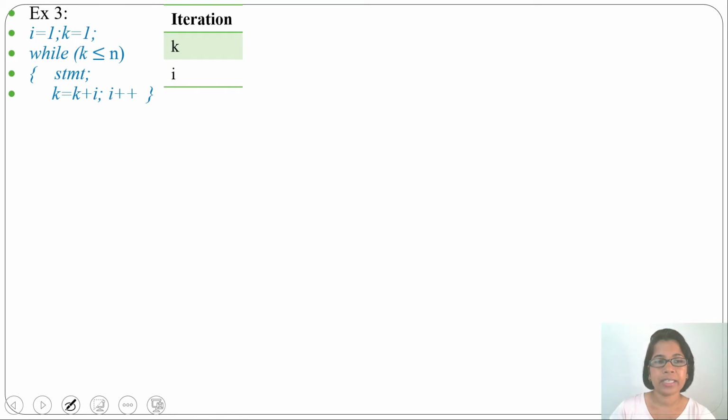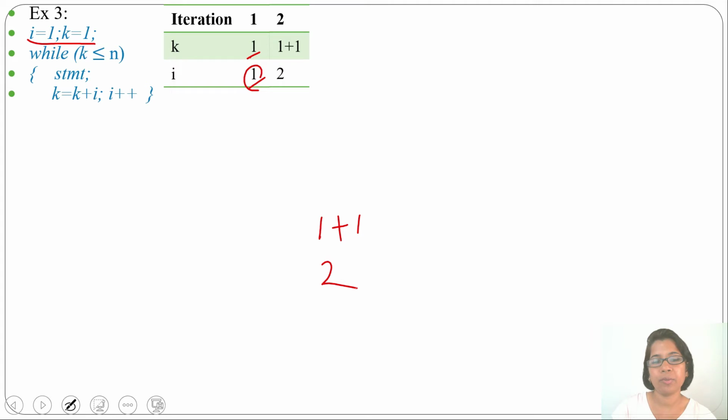For the first iteration, the k value is 1 and the i value is 1 due to initialization. Then for the second iteration, the k value will be 1 plus i, and the i value was previously 1, so now it will be 1 plus 1, which is 2. So for the second iteration, the k value will be 1 plus 1 and the i value is 2.